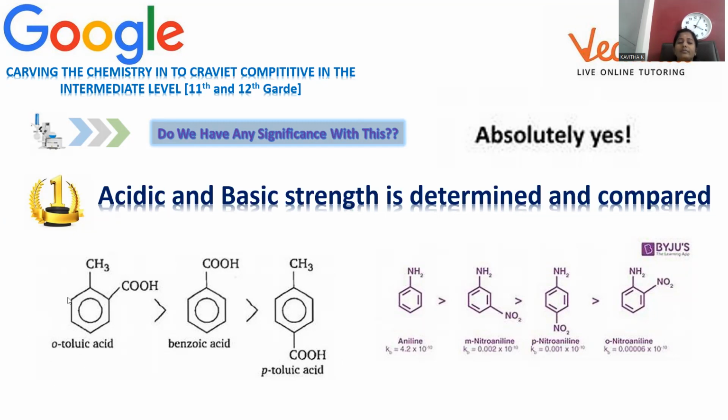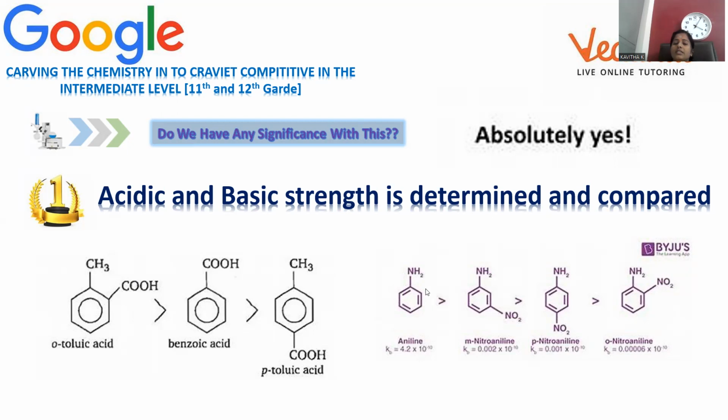First of all, we will see this is called ortho-toluic acid, benzoic acid, and para-toluic acid. Ortho-toluic acid has the higher acidic strength. Benzoic acid is the next level, and para-methyl benzoic acid has the least extent of acidic strength. This is explained based on the plus I affecting group. So here there is no plus I affecting group. Here the ortho position has the plus I effect. Here the para position has the plus I affecting group. This is the way acidic strength is compared. Ortho is higher, next is no methyl, and next is para-methyl.